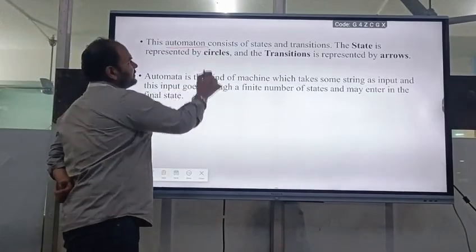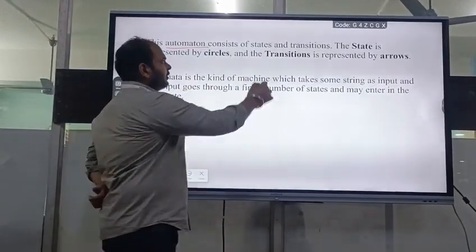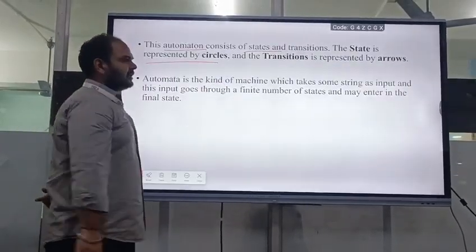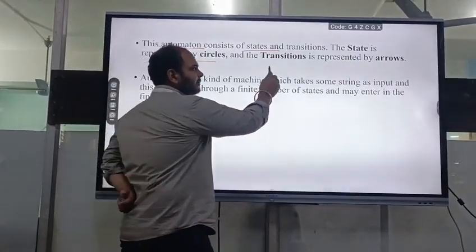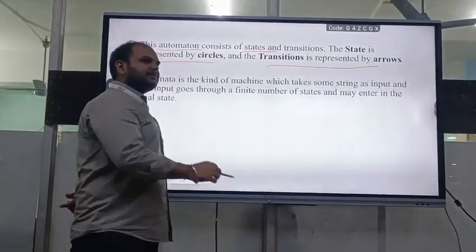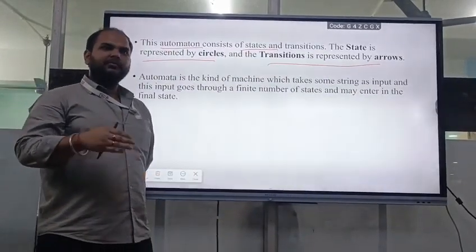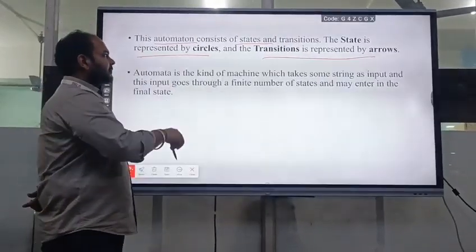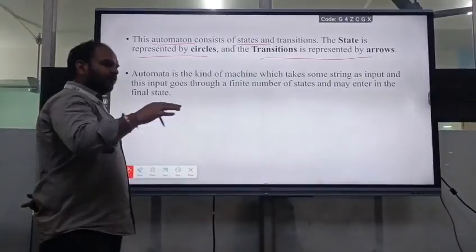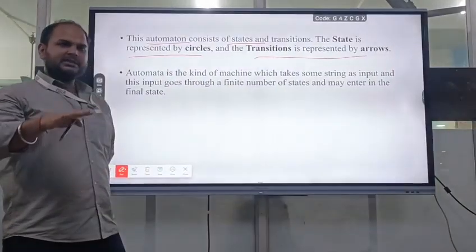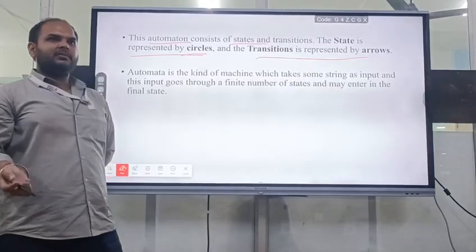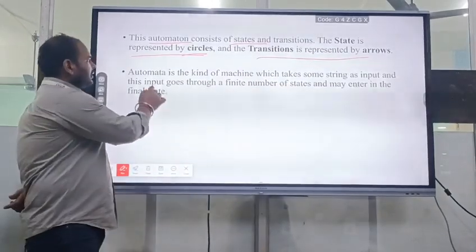Automation consists of some states and transitions. What is a state? A state is represented by circles and transitions are represented by arrows. We will study this further, we'll delve into more depth on these particular topics. We will study what the states and the transitions are. For now, we can understand that states are represented by circles, and transitions are represented by arrows.